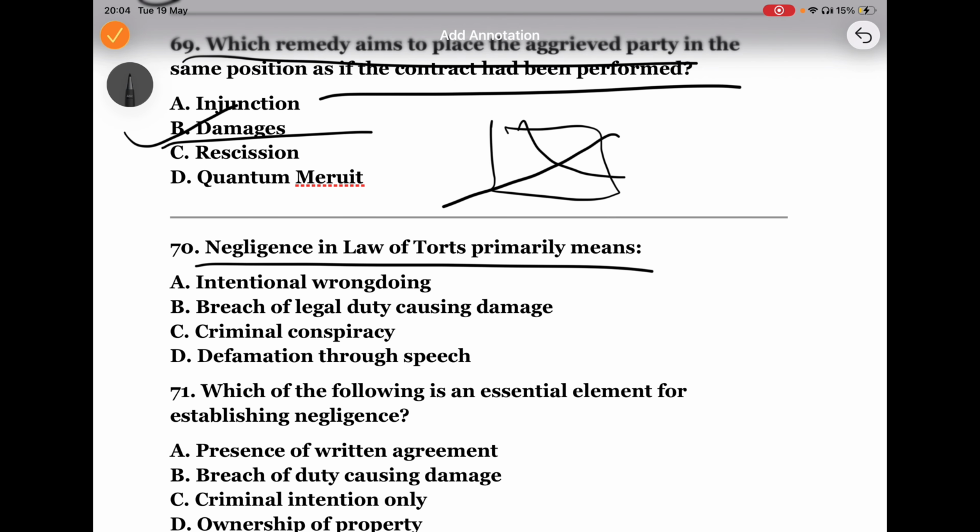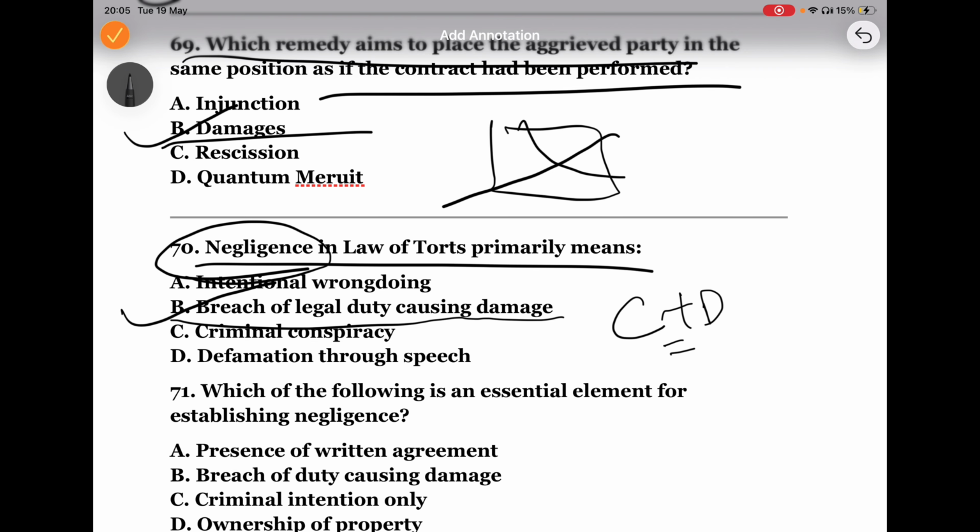So let us see what is the meaning of negligence. Breach of legal duty causing damage. Negligence happens when a person fails to act carefully, and because of that, another person suffers harm. Now, a simple example: let's say a doctor carelessly gives some wrong medicine. So carelessness plus some damage is negligence. The answer is breach of legal duty causing the damage.